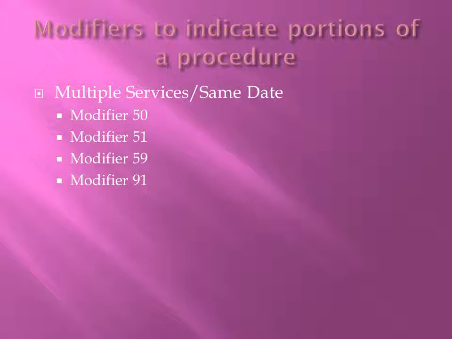Modifier 59 is distinct procedure, a procedure that is not usually reported separately from another procedure, but under certain circumstances may be reported separately. Modifier 91 is a repeat clinical diagnostic laboratory test when repeated on the same day for treatment purposes, not if the test is repeated due to problems with the first specimen or to confirm the results of the first test.